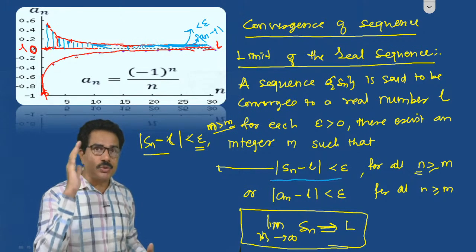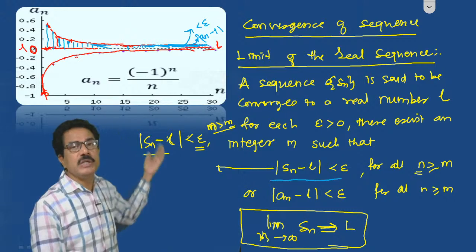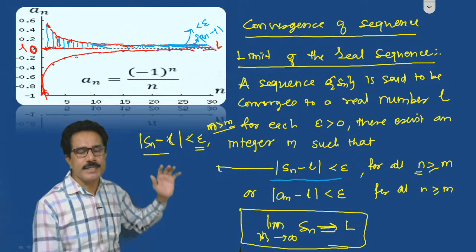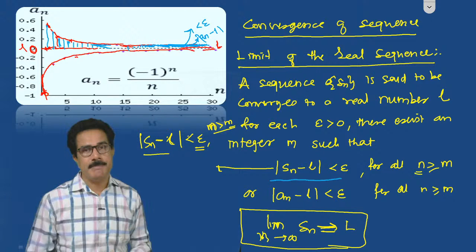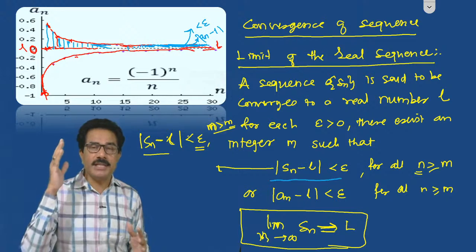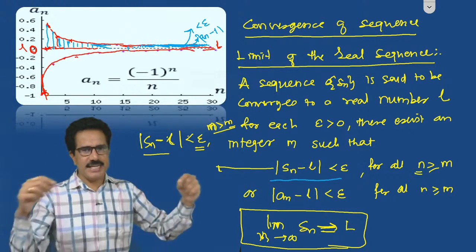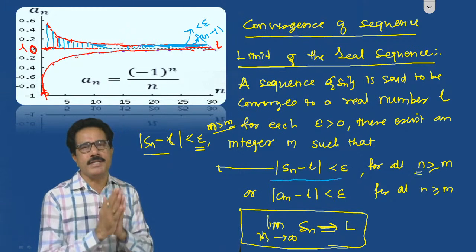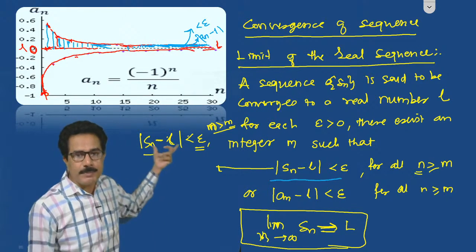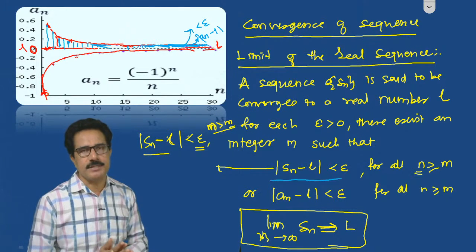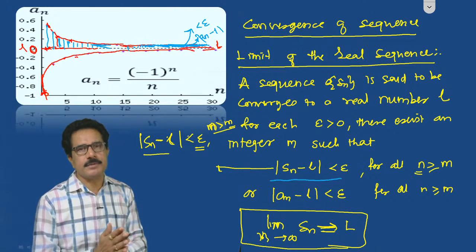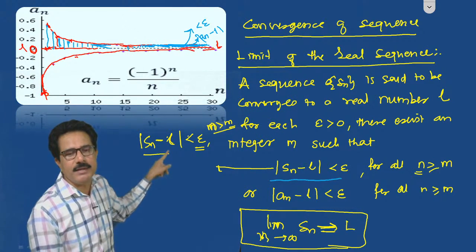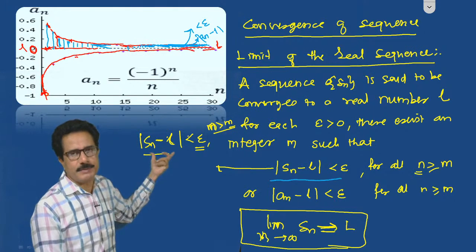But now our aim is to convert this definition into the metric space. Definition in the metric space. Now I have to take this definition into a metric space. You know that a metric means the distance function. Here it was defined with the help of modulus. Modulus is also one type of distance. This subtraction is one type of distance, the magnitude of the subtraction between Sn and L.